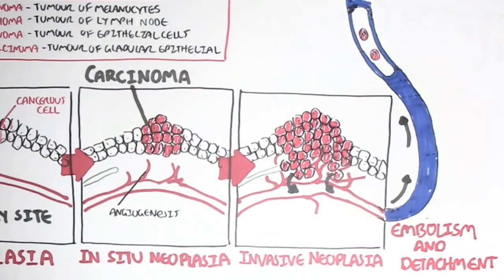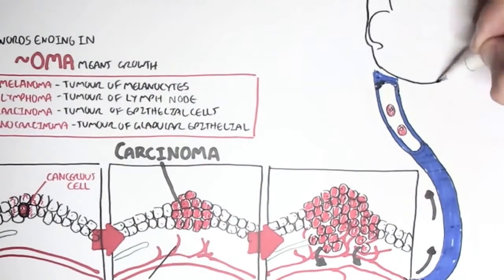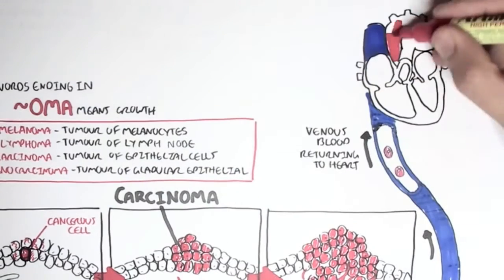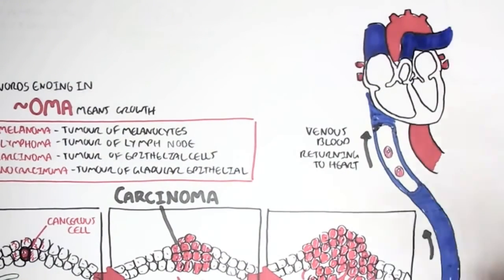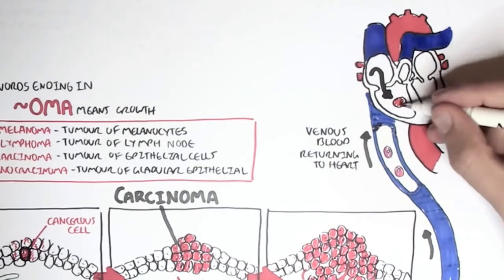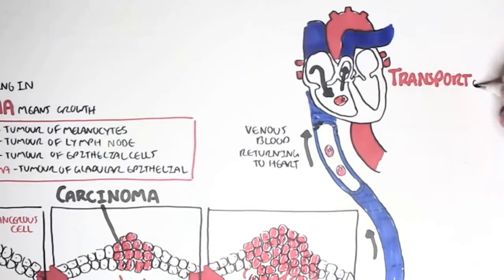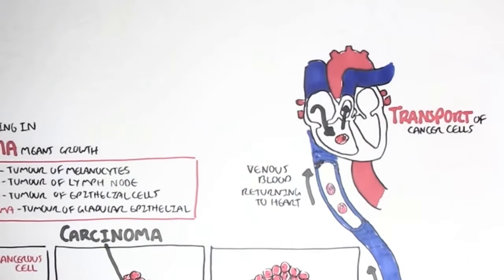Often, in most cases, they're destroyed by the immune cells because the immune cells realize that this is not normal. However, if it keeps continuing and the cancer cell survives, it will be transported. It will go into the heart via the vena cava and essentially be pumped somewhere. So this cancer cell is entering the heart and it will be pumped out. So the heart is for transportation of cancer cells.